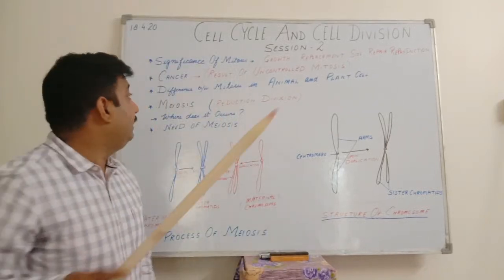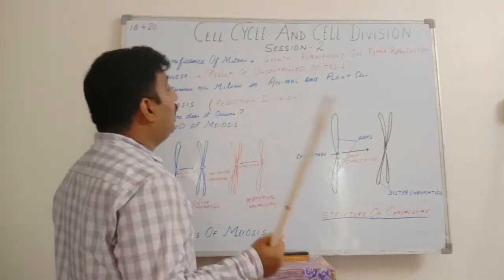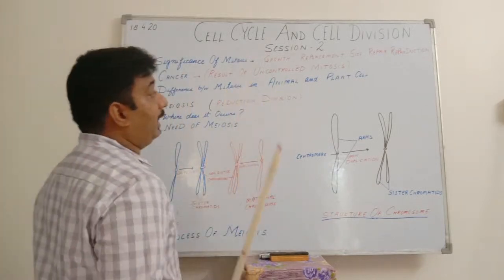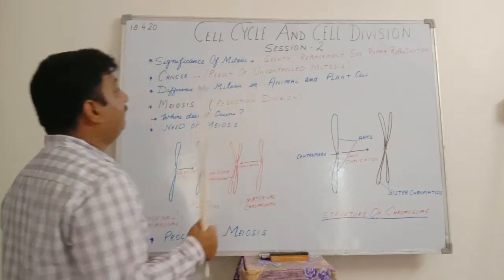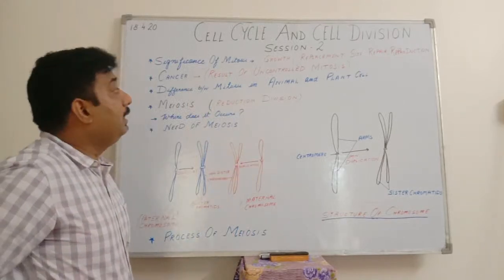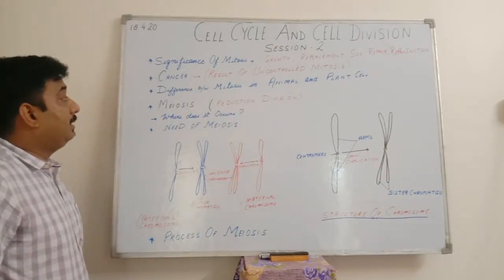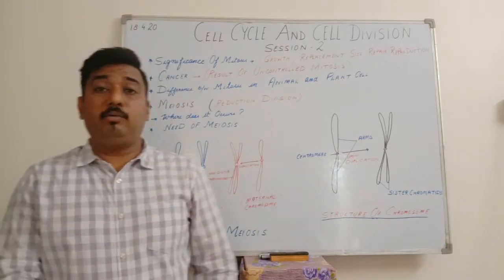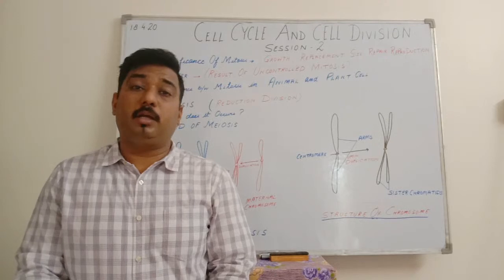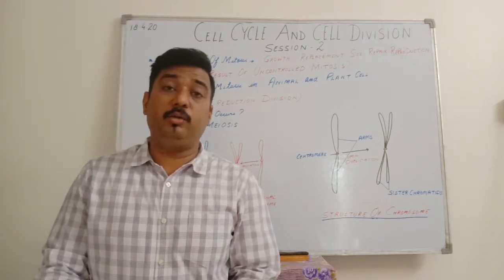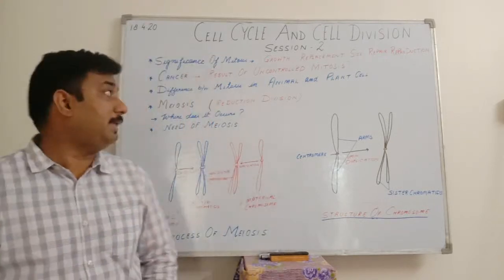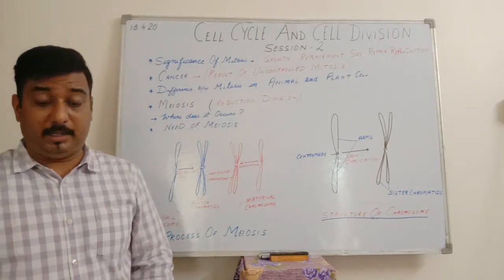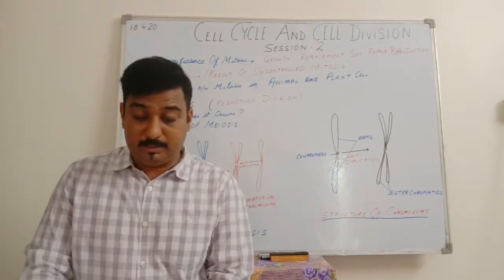Now let us see the next point, that is the difference between mitosis. I have told you that mitosis occurs in animals as well as in the plant cell. So what is the basic difference between the mitosis of animal and plant cell? Talking about the karyokinesis, it will be somewhat the same. That is, the nuclear division will be the same in animals as well as in the plant cell. The difference will come at the time of cytokinesis.